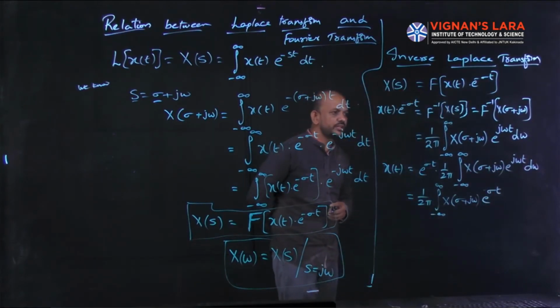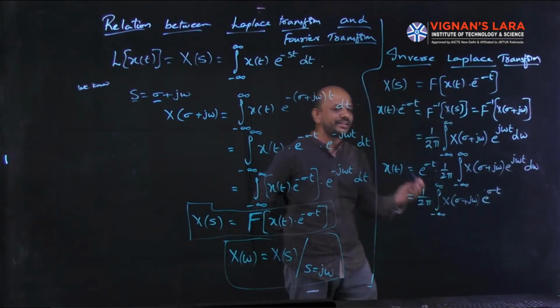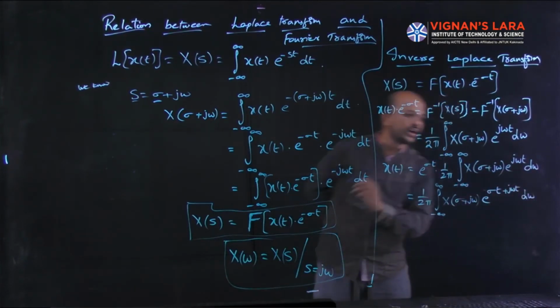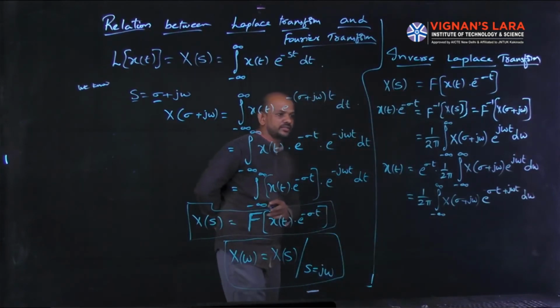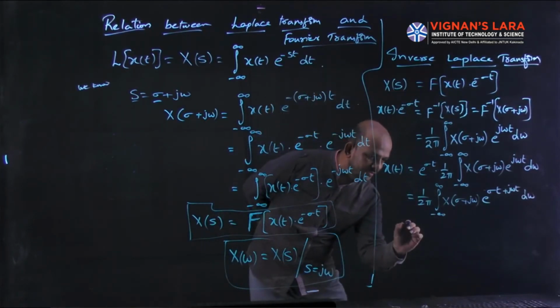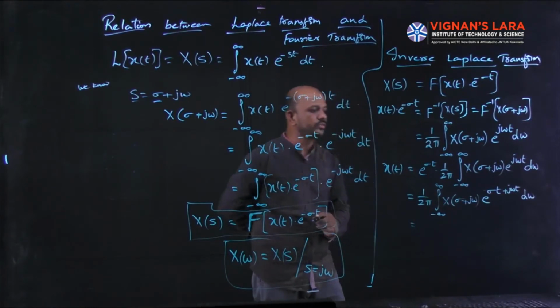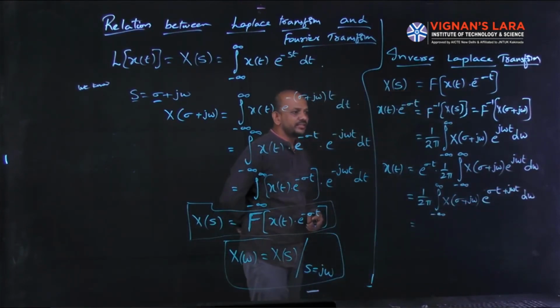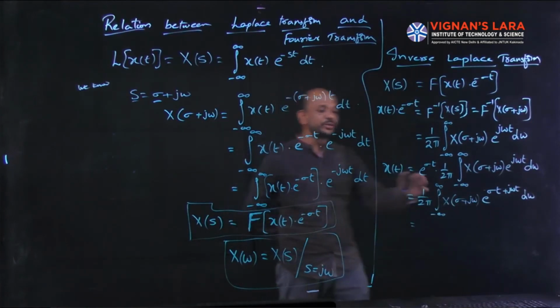I can directly write this as e power sigma t plus j omega t d omega. t can be taken as common, that is e power sigma plus j omega into t.